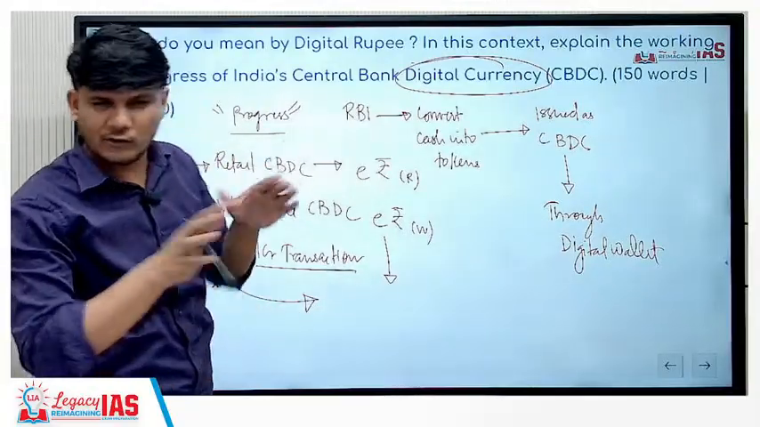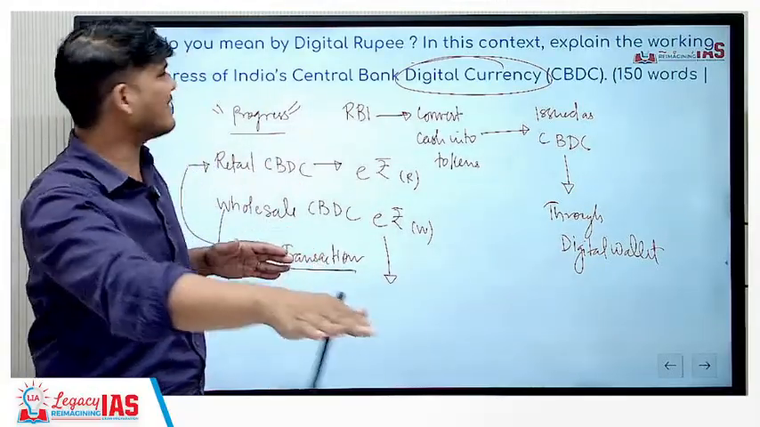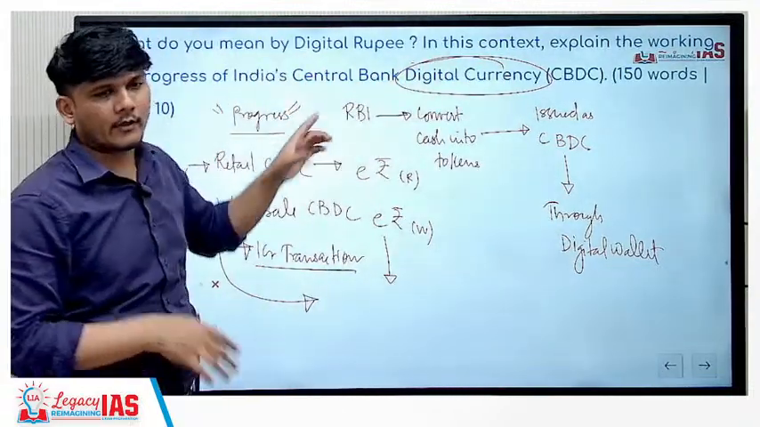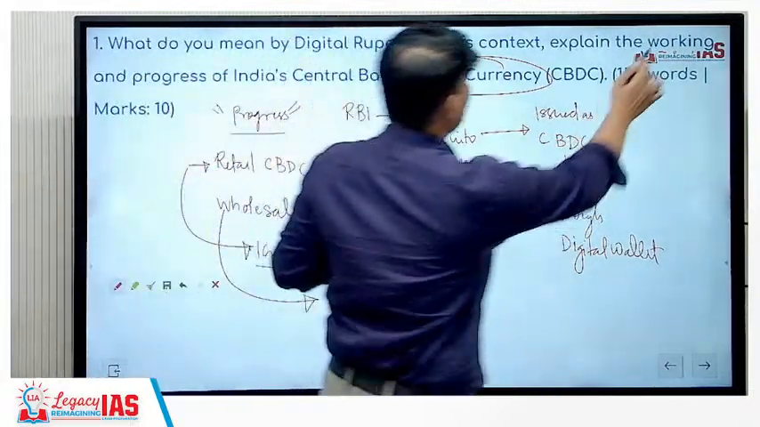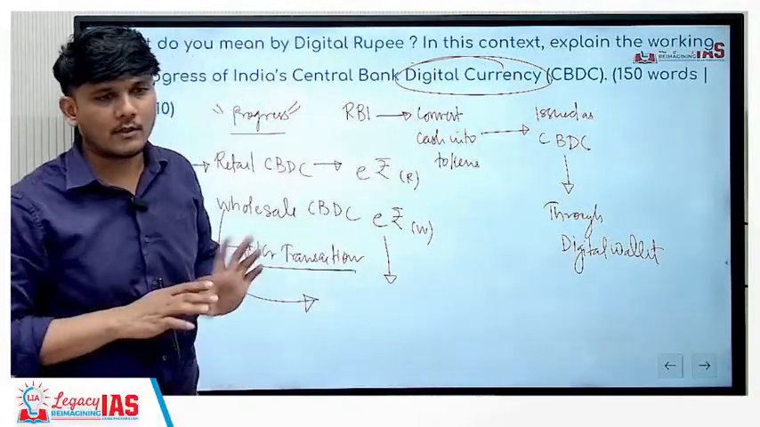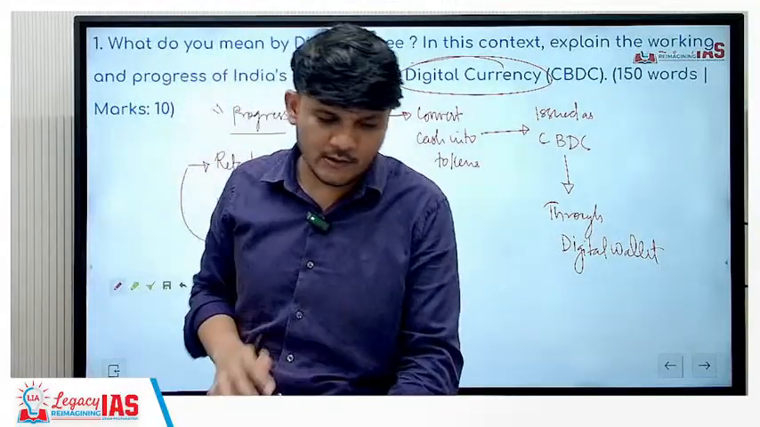But you can see the structure of the answer is not very complicated. It's very straightforward. What do you mean by this? Explain the working, explain the progress. Make sure you do not club the working and progress and mix them. These are two separate things. This is the working, this is the progress. That's it. 10 marker, 150 words, end of story.